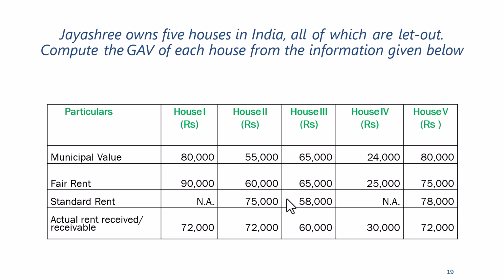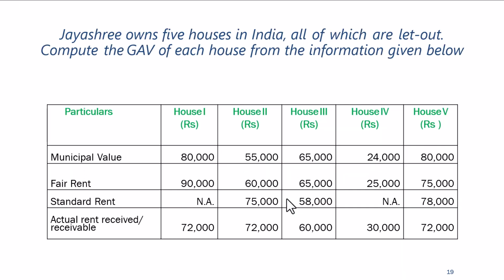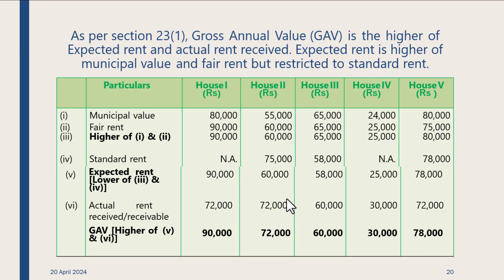In this case, we will take the fair rent. Suppose the municipal value is 80,000, fair rent is 90,000, higher of one or two, so 90,000. Standard rent is not there. So expected rent is the lower of 3 and 4, which is 90,000. Actual rent is 70,000. So what will be the GAV? 90,000. Is that clear?